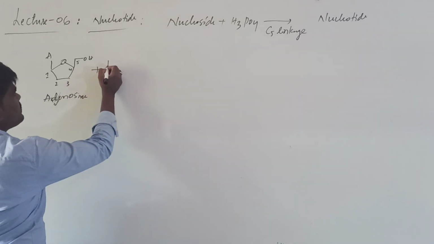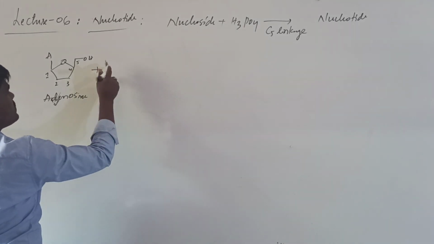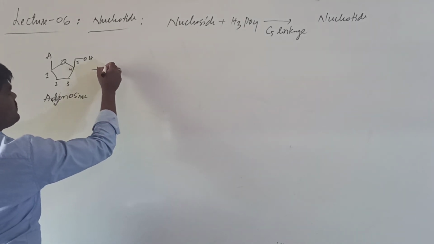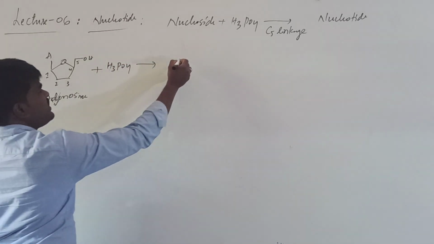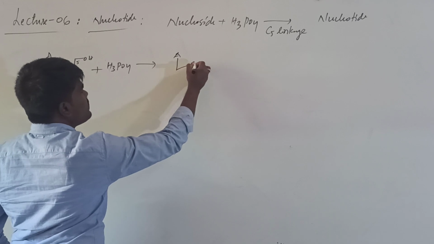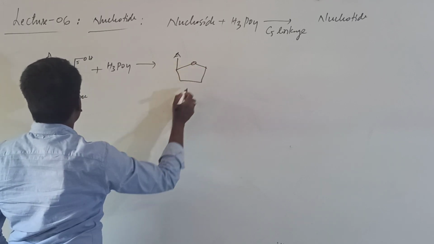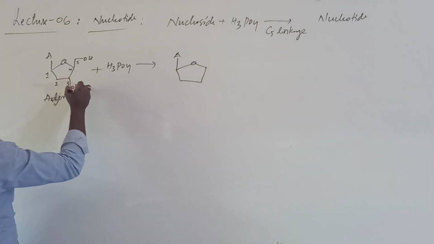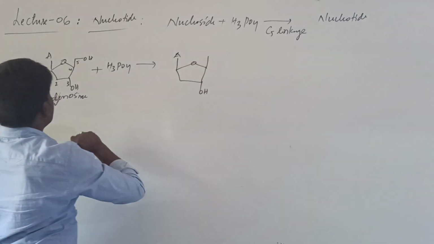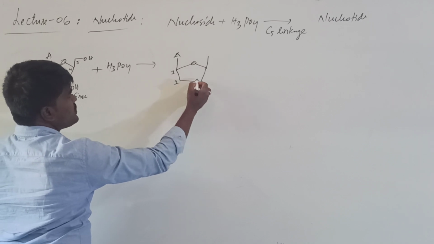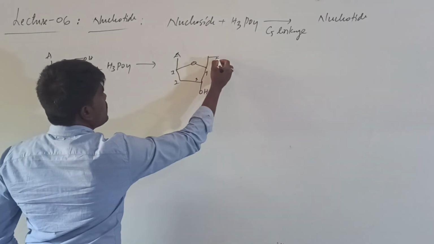Suppose you are treating this with phosphoric acid, H3PO4. Here you have a hydroxy group, here also a hydroxy group. I am taking 2-deoxy: first position, second, third, fourth and fifth position.